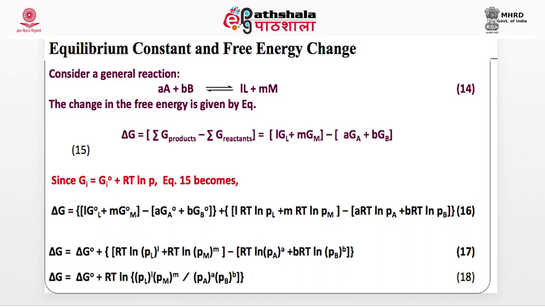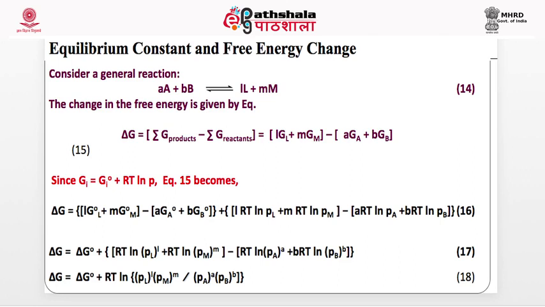Equilibrium constant and free energy is another important concept. Consider a general reaction aA plus bB giving lL plus mM. The change in free energy is given by this: the sum of the free energies of the products, minus the sum of the free energies of the reactants, how do you write, individual free energy of A into a, individual free energy of B into b, and these two positive. Remember, products are positive. Always in thermodynamics, reactants are written as negative, and the difference is this.